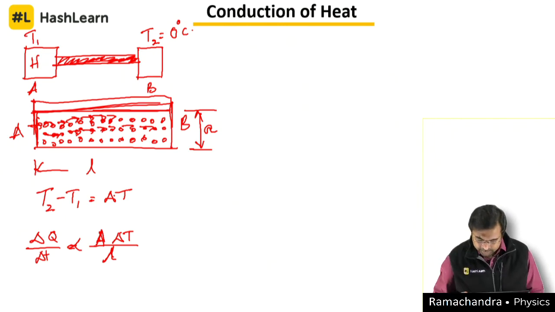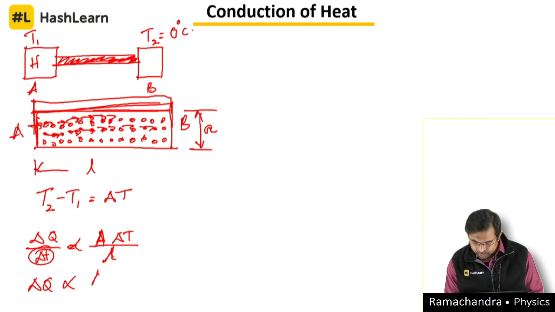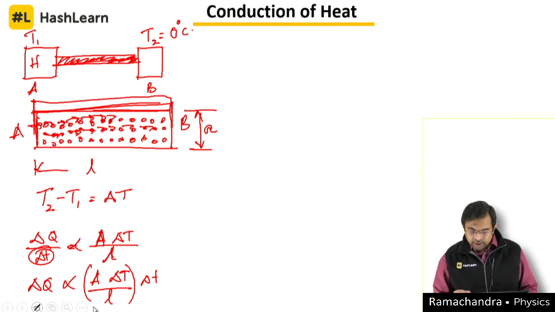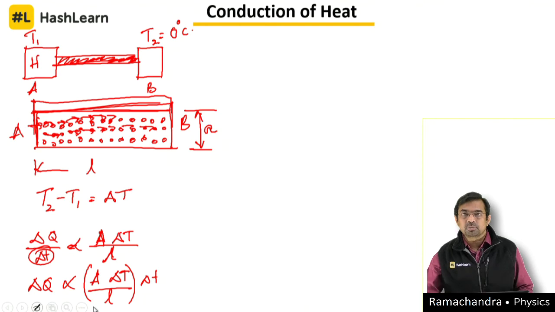Now what next? You can take this part delta T to the other side: delta Q is proportional to A into delta T into, this delta T being the difference in time, divided by L. Don't confuse that one with this one. The greater the amount of time that we wait, the more heat can be supplied there. This is also another important issue.